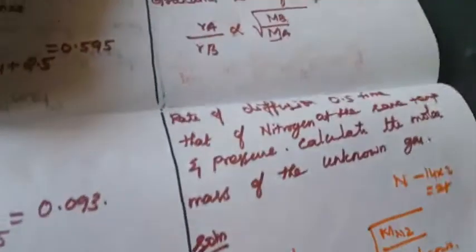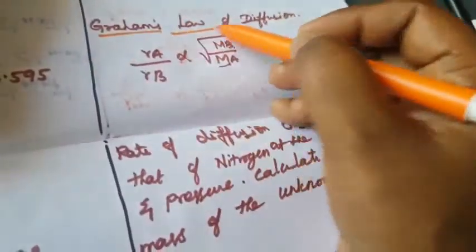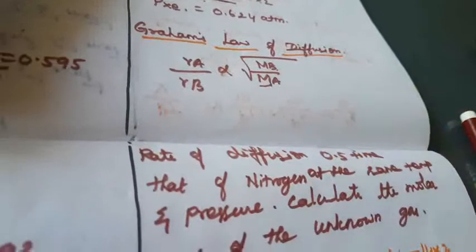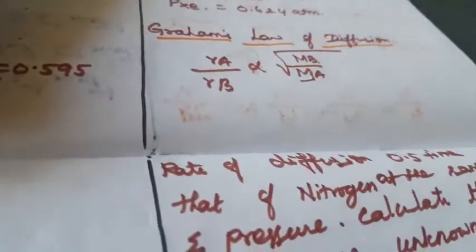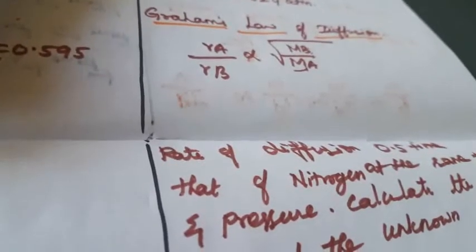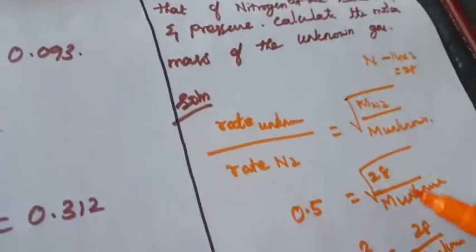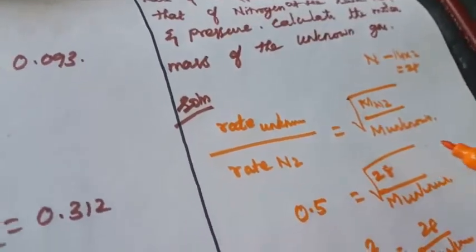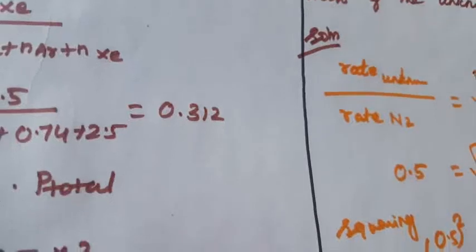This is also one important question. The rate of diffusion is inversely proportional to the square root of the molecular masses. So the rate of diffusion of different gases is inversely proportional to the square root of their molecular masses. Using this formula we can calculate the rate of diffusion of unknown gases.